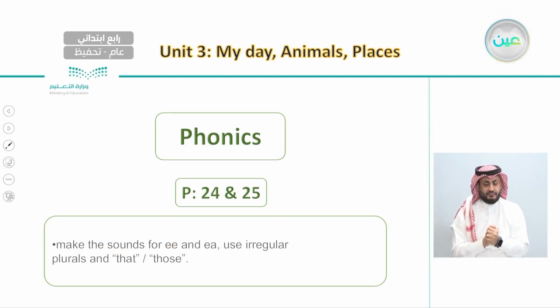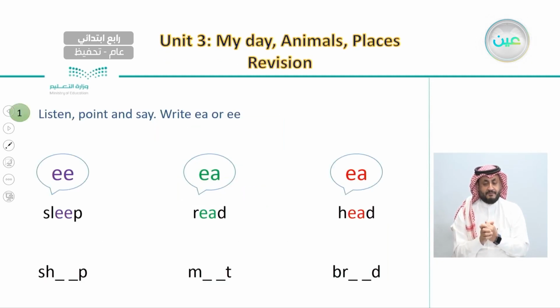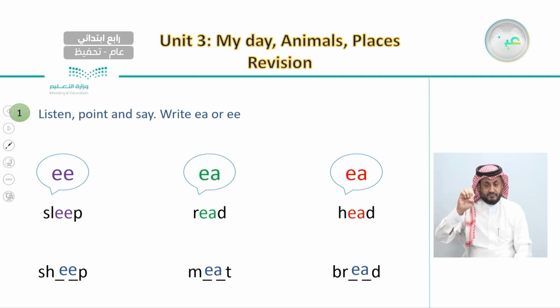Try to use the plurals for that and those. So here we said that with EA, they are pronounced differently in different words. So for example, here we pronounce it as sleep, read, and head. Sleep, read, head.